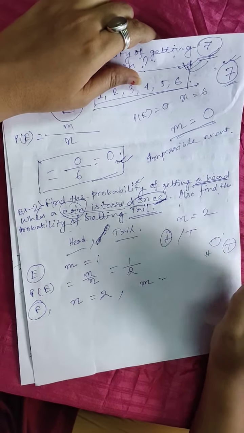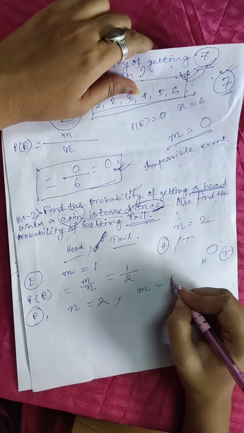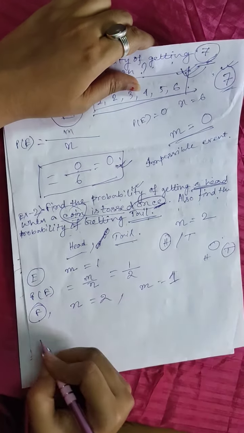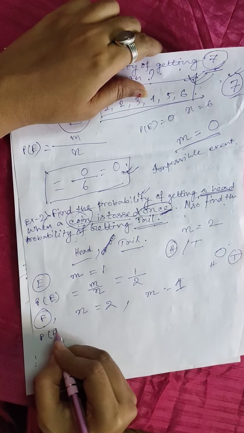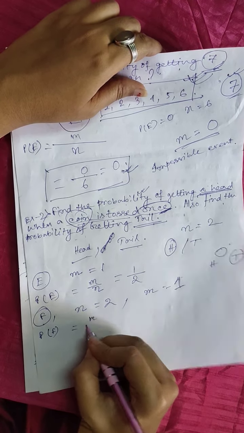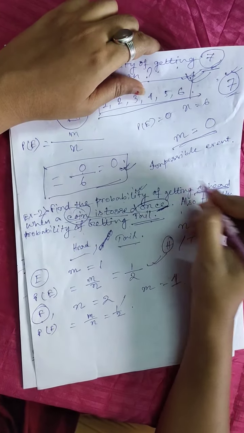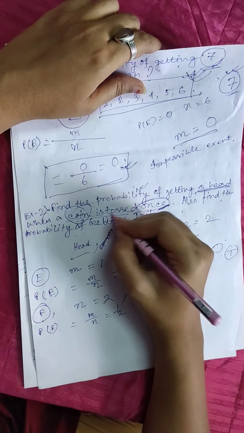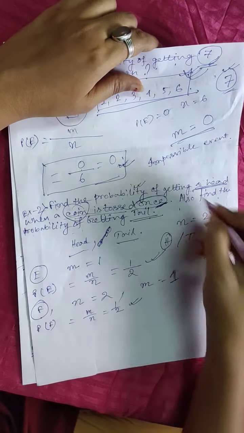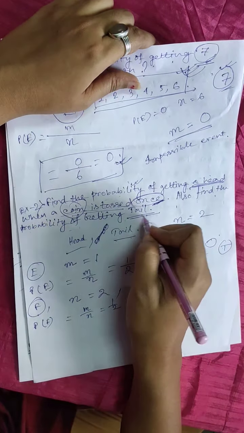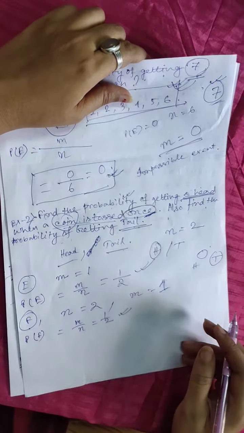So the value of m is 1. So P(F) will be m by n, that is 1 by 2. This is the probability of getting a head when a coin is tossed once, and this is the probability of getting a tail when the coin is tossed once.